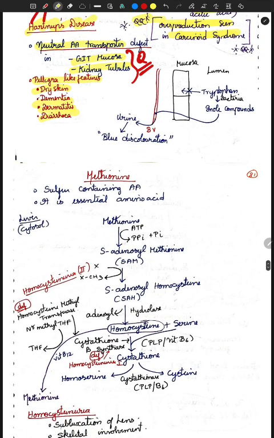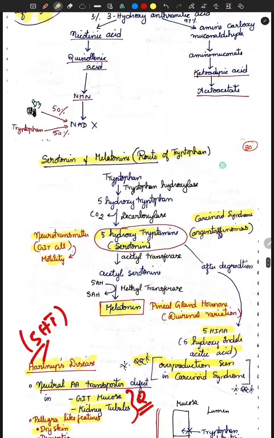And what is the urine we are going to have? Urine will be having what? Blue color urine, blue discoloration. So our tryptophan is done now.